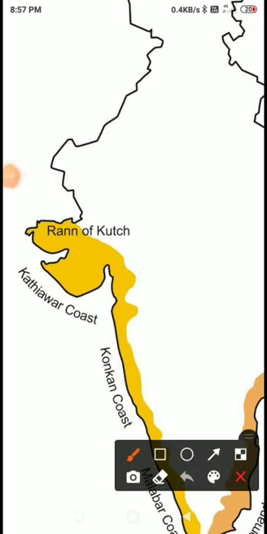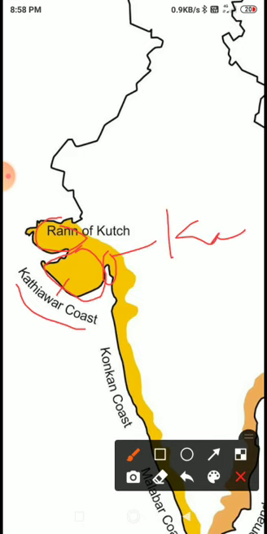Now, in Gujarat region, this is Kutch coast. After that, next, this portion, this is known as Kathiawar coast. And one more, this portion of Gujarat, that is called